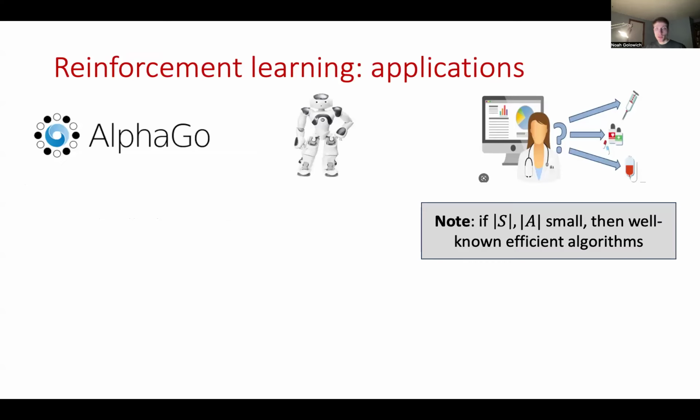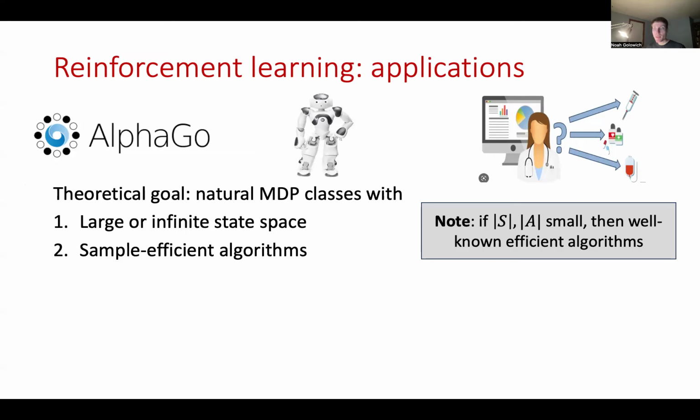It's a standard result in reinforcement learning theory that if the number of states or actions is relatively small, say bounded by a polynomial, then there are well-known computationally and statistically efficient algorithms for learning a near-optimal policy. However, in many of the applications I mentioned, such as in robotics or in game playing, the number of states is going to be extremely large. For instance, in the game of Go, the number of states is exponentially large in the size of the game board. And in robotics, there's often a continuous state space representing all possible configurations of a robot.